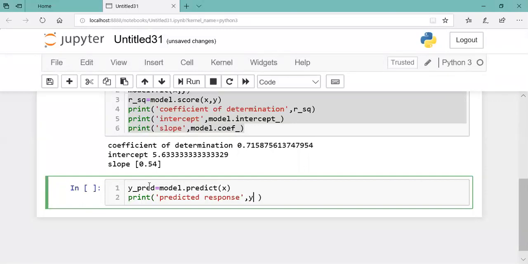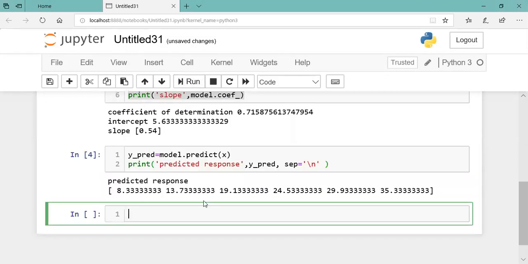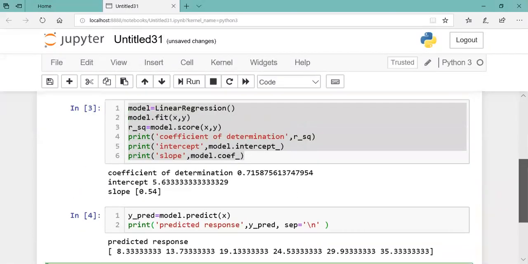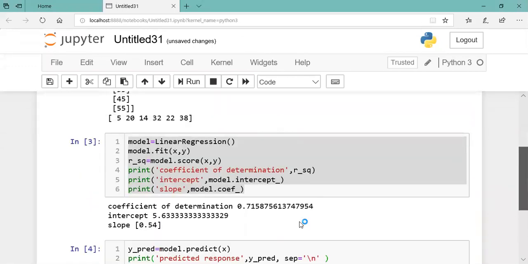Separator: by default the separator is space. Here I want to mention slash. What output it is predicting, see, 8.33 for 5.